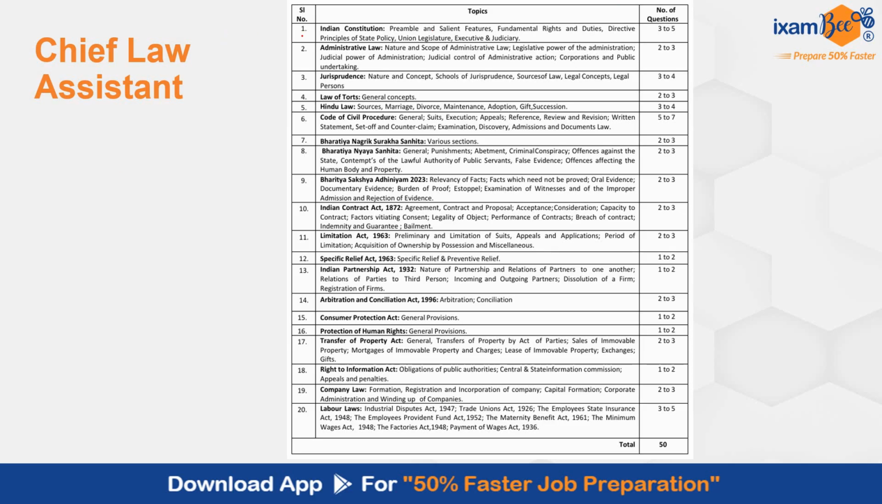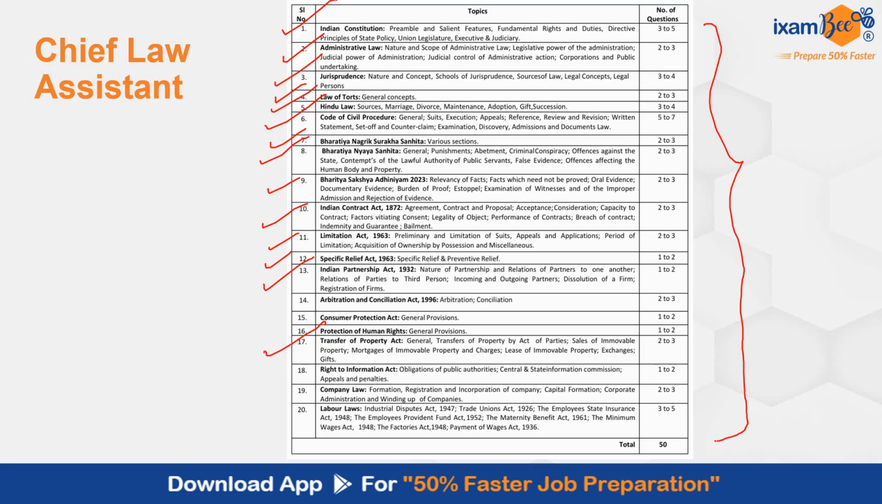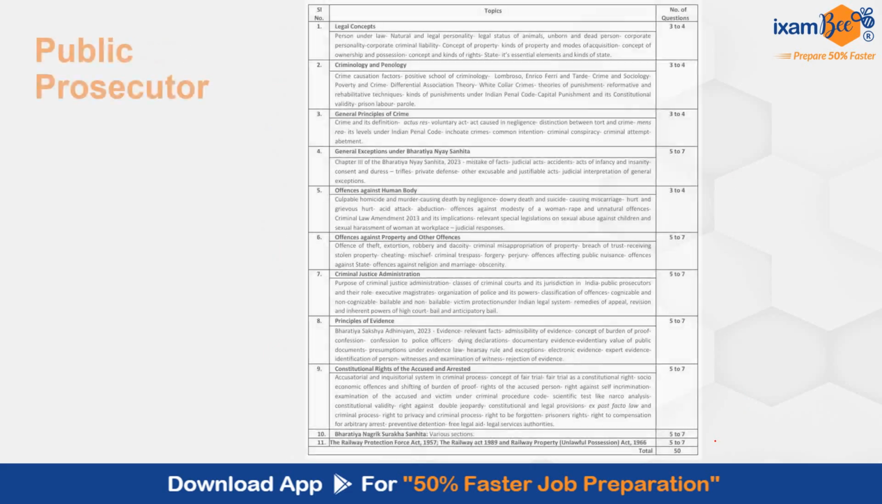So topics are also mentioned from every act: Indian Constitution, Administrative Law, Jurisprudence, Law of Torts, Hindu Law, Code of Civil Procedure, Bharatiya Nagrik Suraksha Sanhita, Bharatiya Nyaya Sanhita, Bharatiya Sakshi Adhiniyam, Indian Contract Act, Limitation Act, Specific Relief, Indian Partnership Act, Arbitration Conciliation, Consumer Protection, Protection of Human Rights, Transfer of Property Act, Right to Information, Company Law, Labor Laws. All this has to be studied for Chief Law Assistant. The number of questions from each topic are also mentioned, what all you can expect and what is the weightage of various topics.